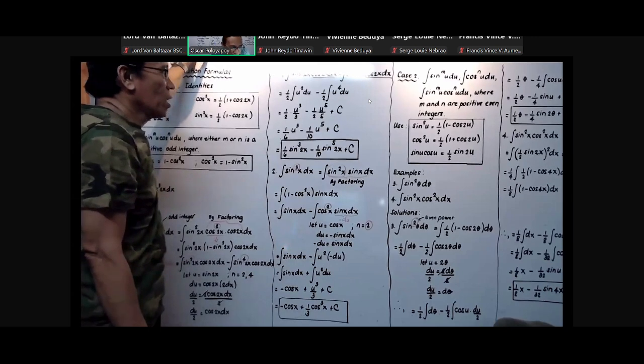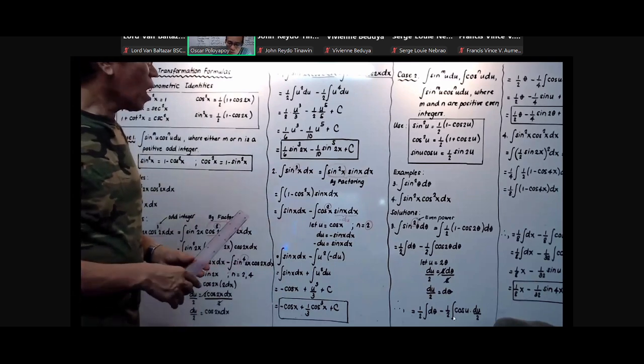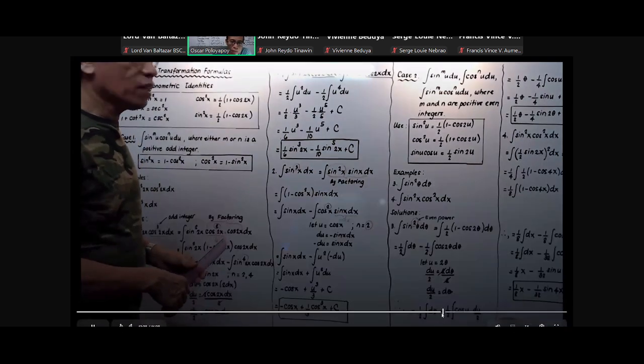Okay, guys. So you will notice how the transformation is being evolved in this kind of equation.